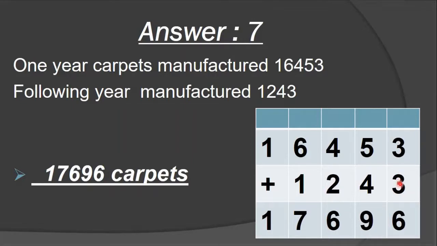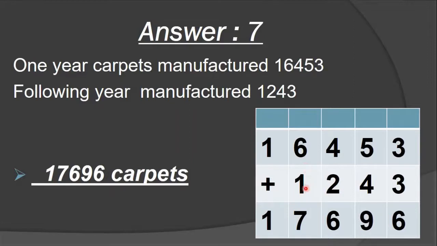Now we do the addition. 3 plus 3, how many, students? 6. 5 plus 4, use your fingers, all students. 9. Understood? Then 4 plus 2 is 6.